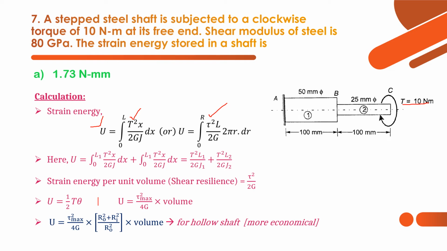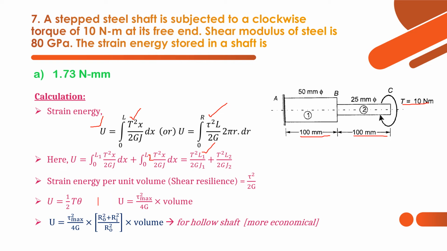We have two shafts which are stepped. So the first shaft is 0 to 100 mm, and the next again 0 to 100 mm, that is L1 and L2. Integrate T square dx by 2GJ, and we simply get T square L by 2GJ. Individually we have to denote L1, J1 like this, and just substitute the values.